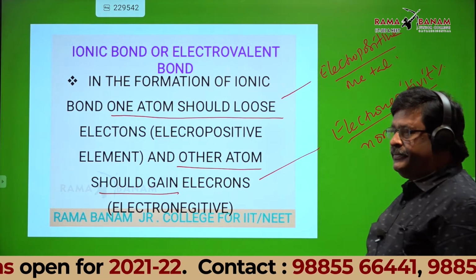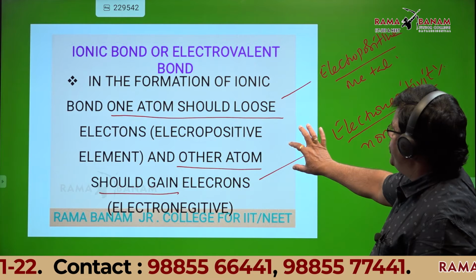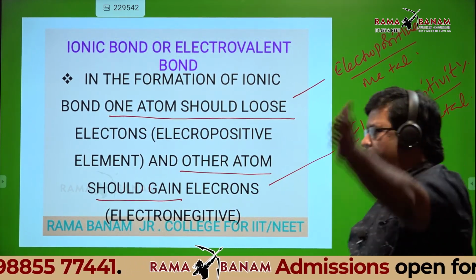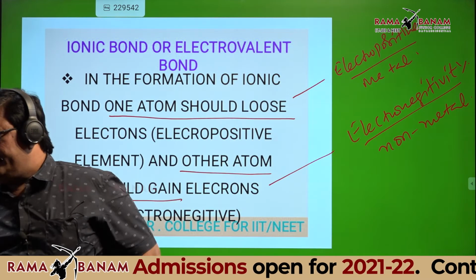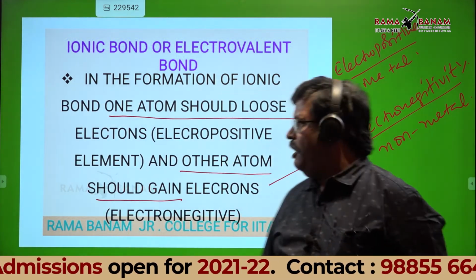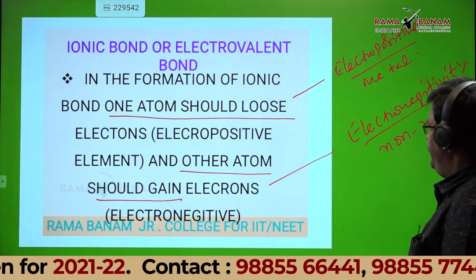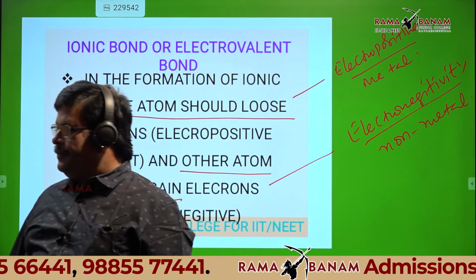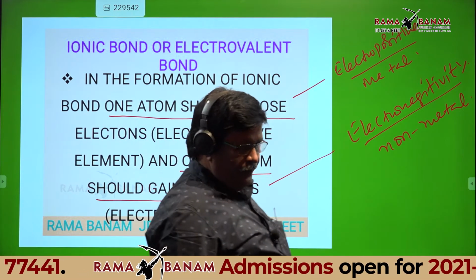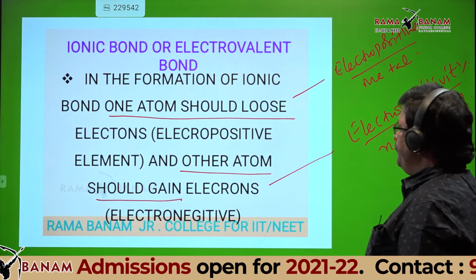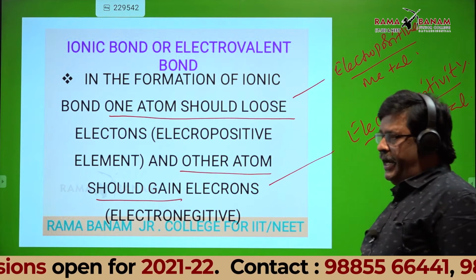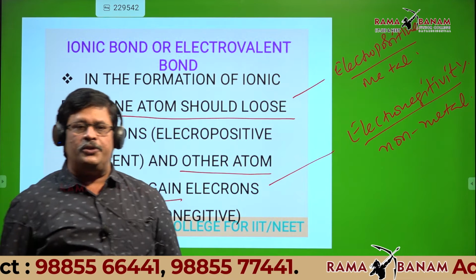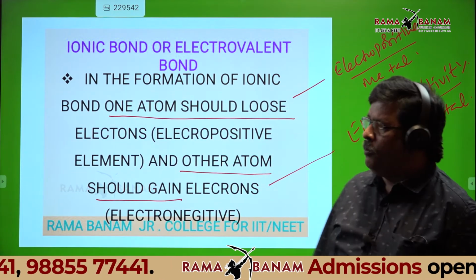Okay now, students. Write this slide first. After that I will explain. If you want, one more time I will explain. In the formation of an ionic bond, one atom should lose electrons. Write within the bracket, atoms which are electropositive, they only lose electrons. So that atom should be electropositive.